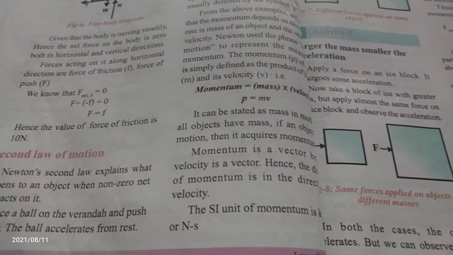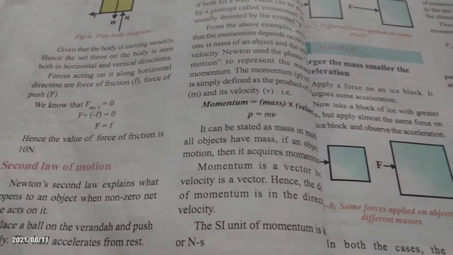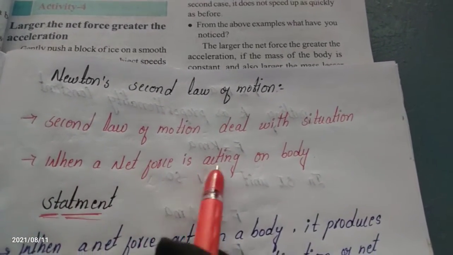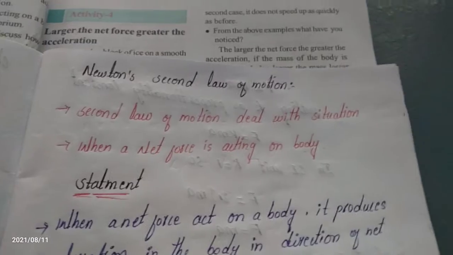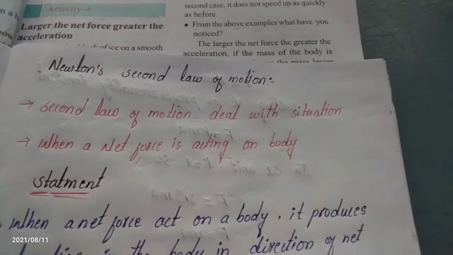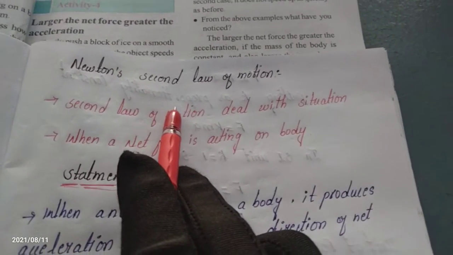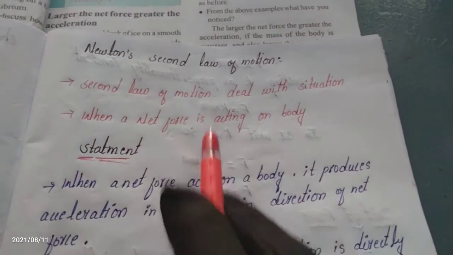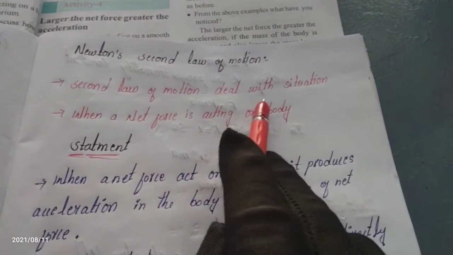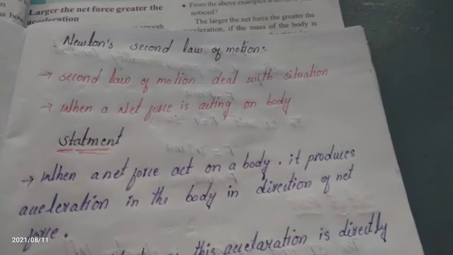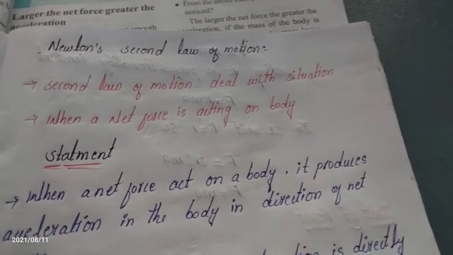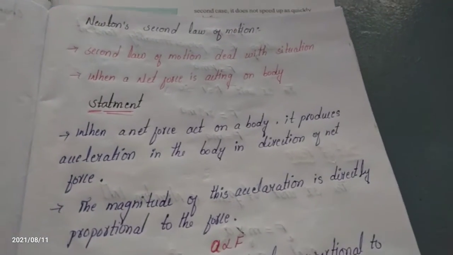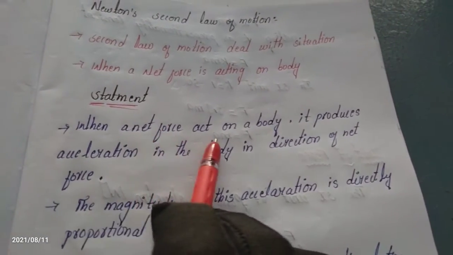First we have to discuss the formula. The second law of motion deals with the situation when a net force is acting on the body. What is the statement? The second law of motion deals with when the body is in motion. When we apply a force on the body, what will happen? The body will oscillate.